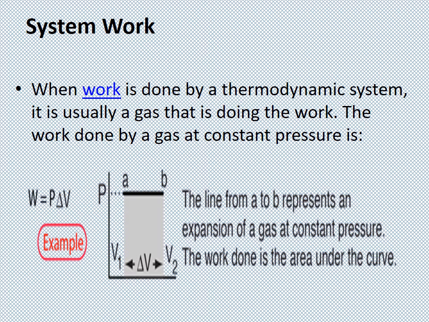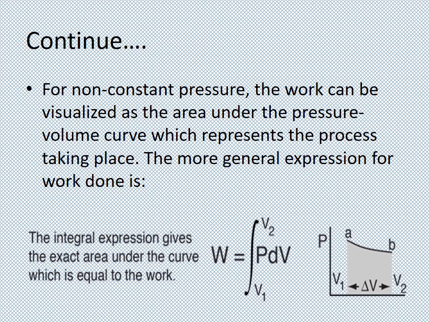When work is done by a thermodynamic system, it is usually gas that is doing the work. For work done by the gas at constant pressure, the work done is equal to P into delta V. For non-constant pressure, the work can be visualized as the area under the pressure-volume curve which represents the process taking place, and the more general expression for work done is W equal to the integral of P dV, with limits V1 to V2.